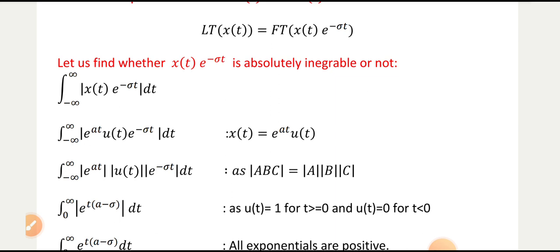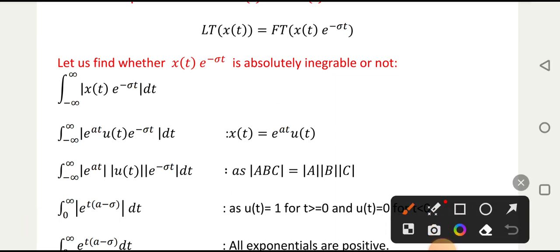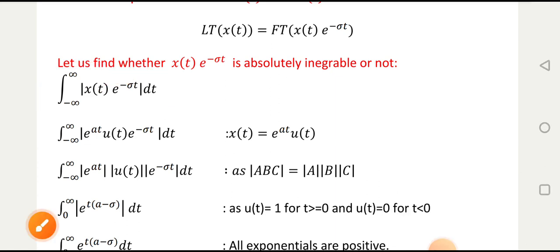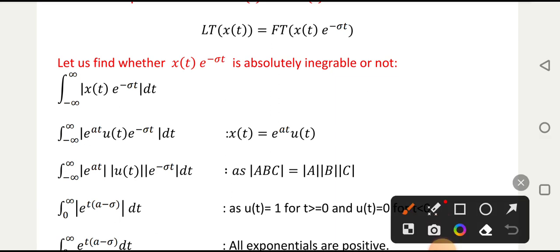Here I'm not going into much detail of the integration because it's a very easy integration, and I have already explained all these integration steps. For finding the absolute integration, we have to do this: integral from minus infinity to infinity of the mod of the signal dt. So e raised to a t u(t) is your signal, multiplied with e raised to minus sigma t dt.